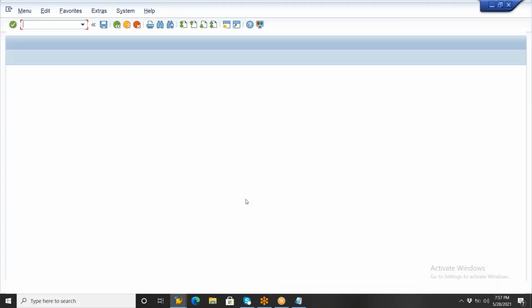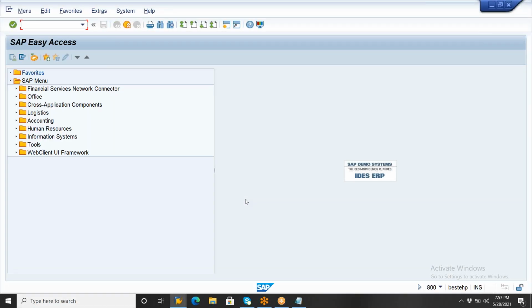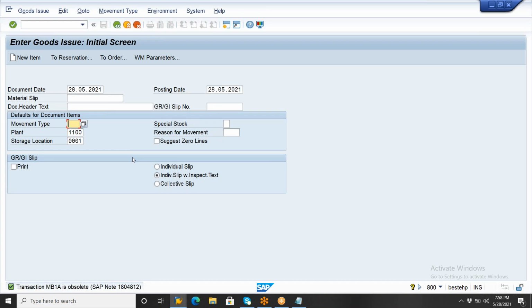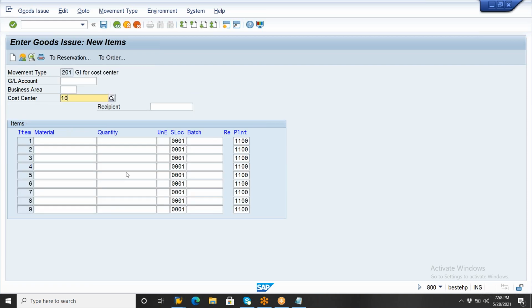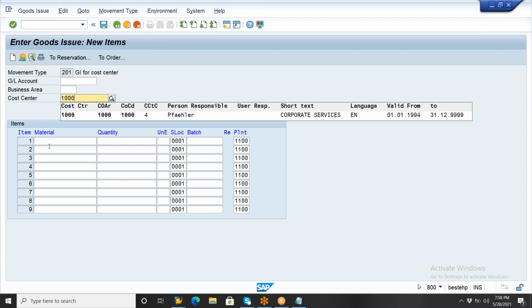Where will you go to consume the material, MB1A or MIGO? Go to MB1A to issue goods to the cost center. What is the movement type to consume here? 201, to issue to the cost center. So it is not a special stock here. Enter. Which cost center here? Suppose 1000 cost center. Okay. Enter the 1000 cost center.